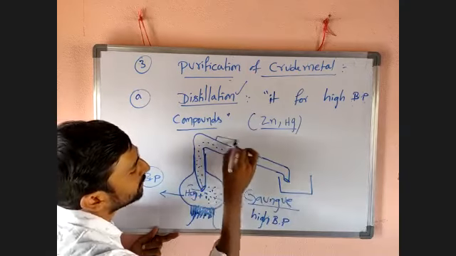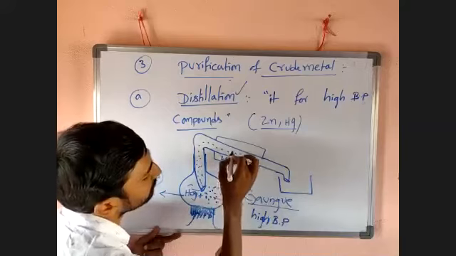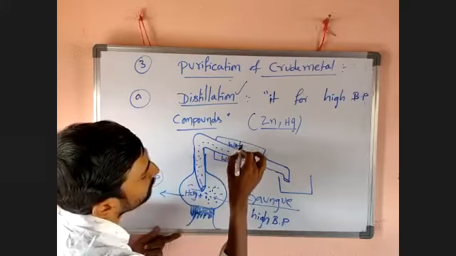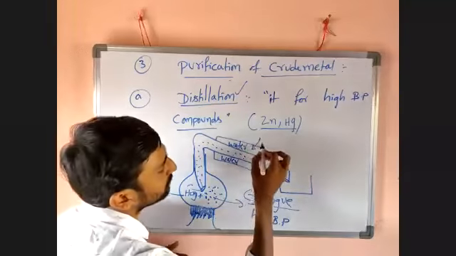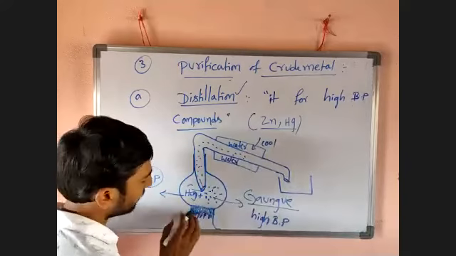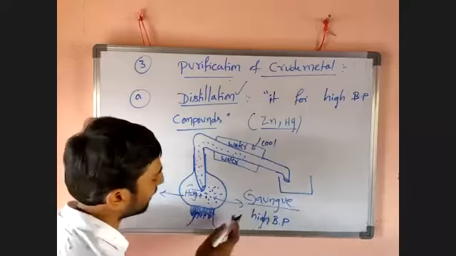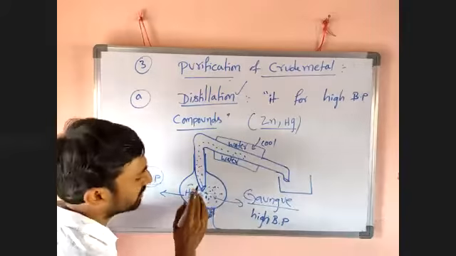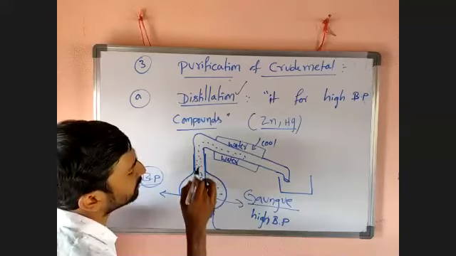And there you have to take a water condenser and cool it. On heating, this mercury having a low boiling point easily escapes from the gangue. The gangue remains here. The mercury converts into vapor and travels through this tube.